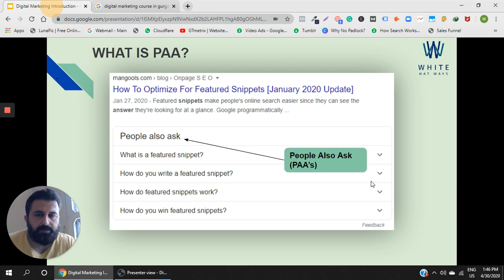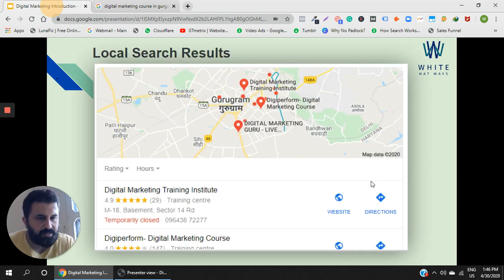Now let's move ahead. These are the local results. We've already discussed that, if we give a search query which is pertaining to something in the vicinity, then Google understands it. Google is able to understand that you are requiring to go somewhere nearby to buy a certain thing or to avail a certain service, and that is why it might give you a Google map also, with an intention of helping you out, so that you reach there and you are able to get the service.